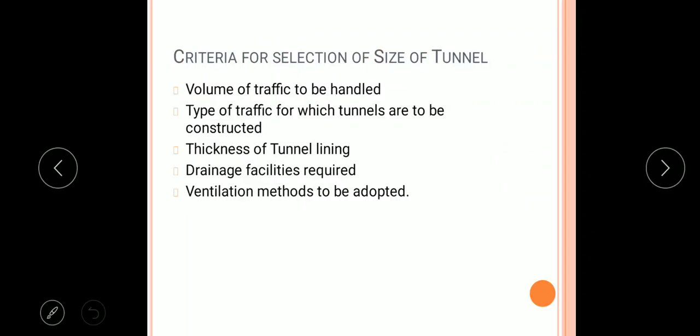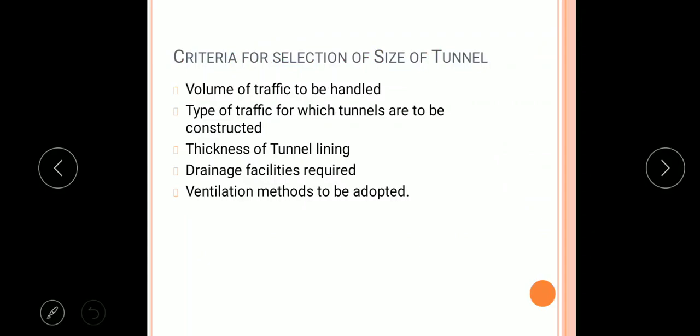Next important factor is ventilation methods to be adopted. At the time of tunnel construction, various gases may be formed because of the blasting inside the tunnel, and these gases, foul air should be removed outside of the tunnel so that it becomes easy for the workers to work in the tunnel.